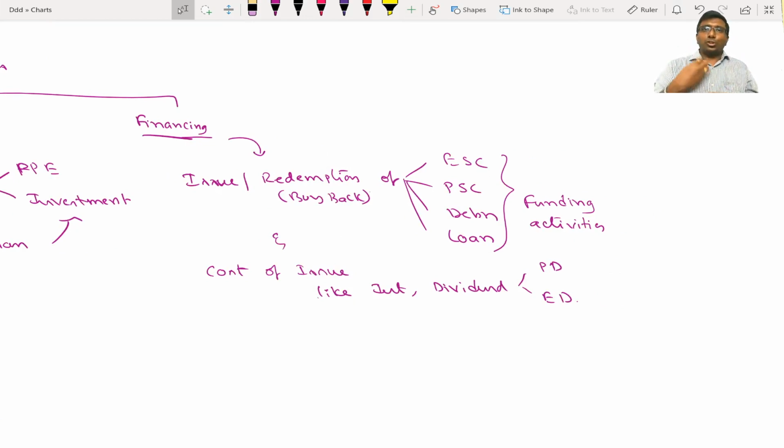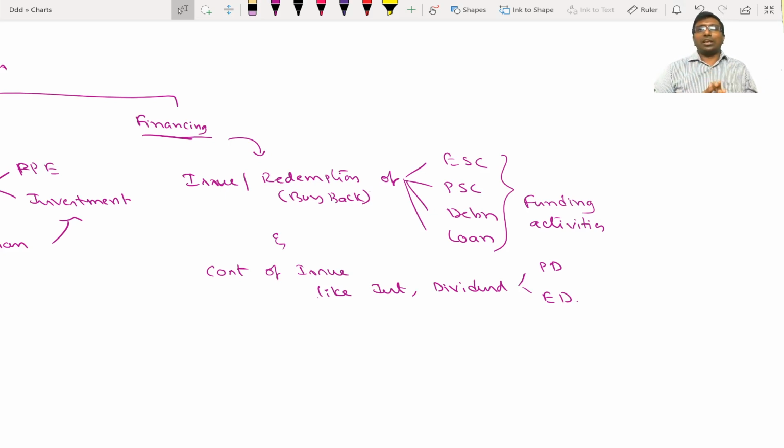That means issuing, redemption or buyback of equity shares, preference shares, debentures, taking a loan, repayment of loan. These funding activities are treated as financing activity. Not only that, the cost of funding, suppose you took a loan, for that you have to pay interest, that cost of funding is also financing activity. You issued equity shares.